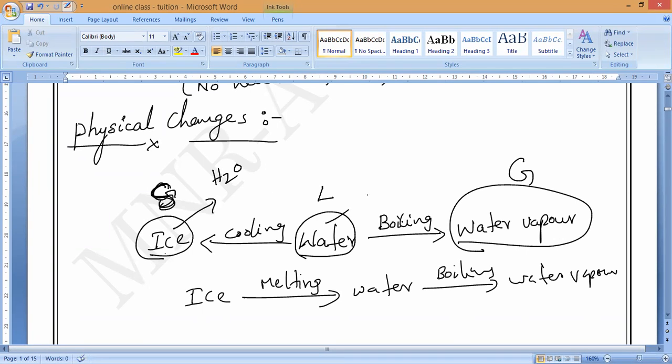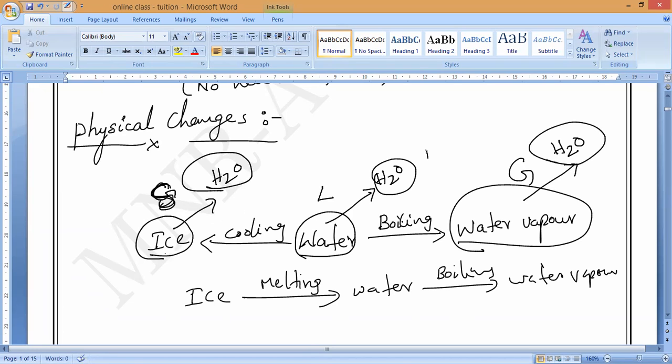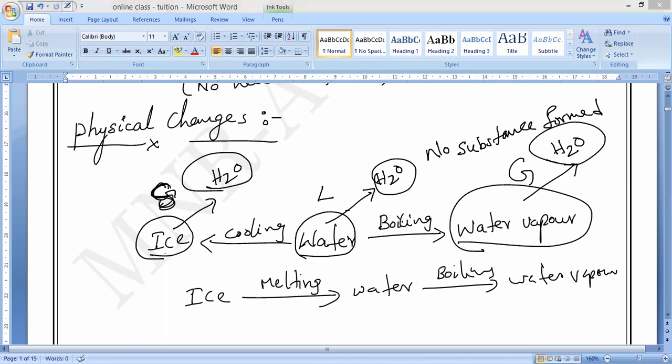So if I am converting water into ice or water into water vapor, is there any new substance forming? No new substance is forming. So this is what we should call physical change. Freezing of water, boiling of water, melting of ice, all of this we call physical changes only. Do you understand?